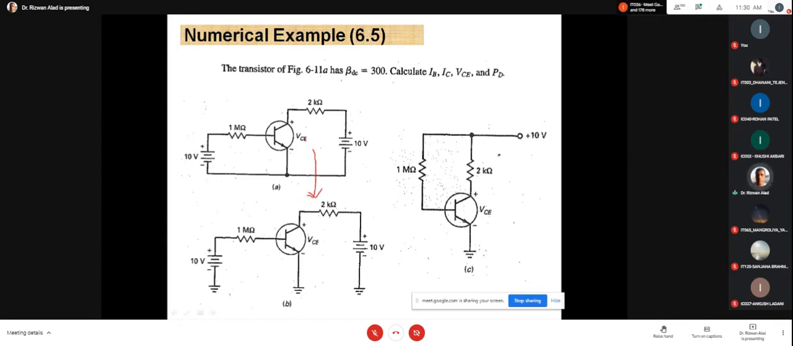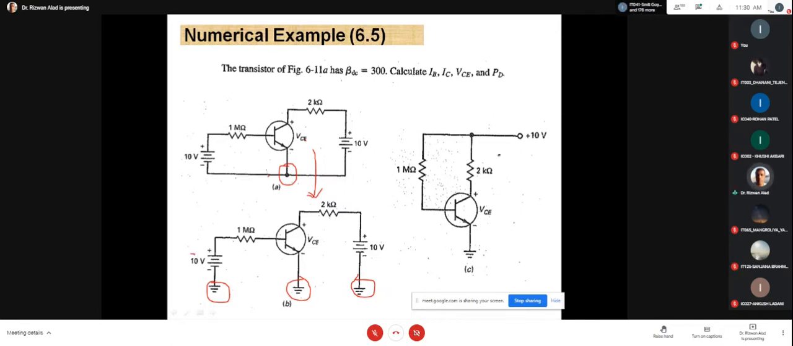As I discussed with you in the previous slide, here the negative terminal of VBB and the emitter are common, directly ground. It means it is one junction, and at this junction all three terminals are common. That's why we can draw it in that way with the help of the ground symbol here, here, as well as here. It means both circuits are identical.